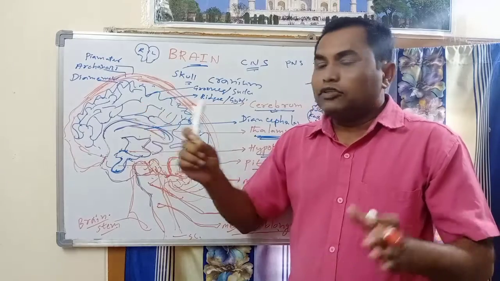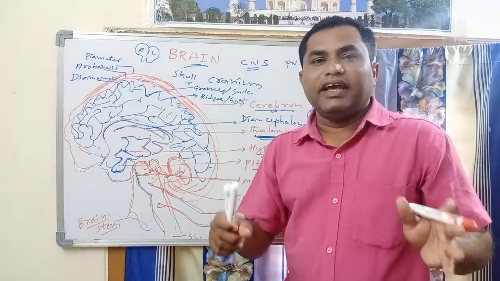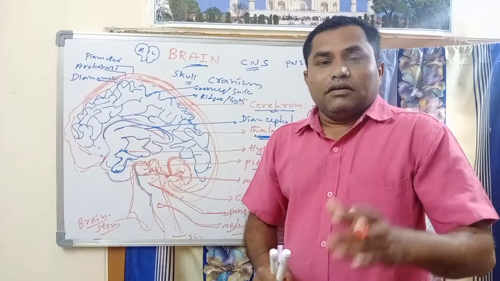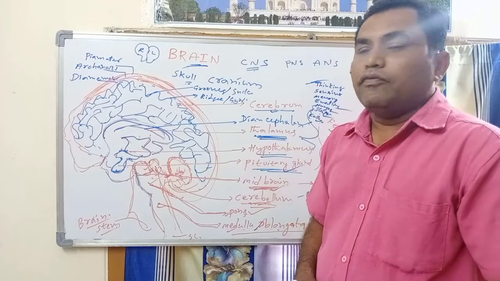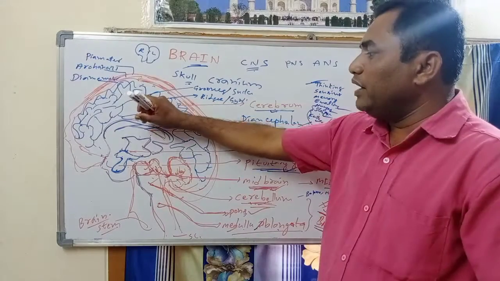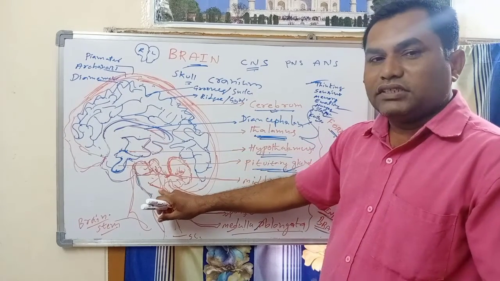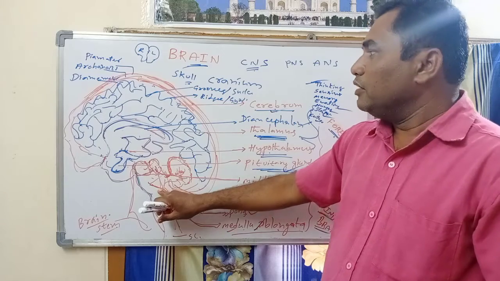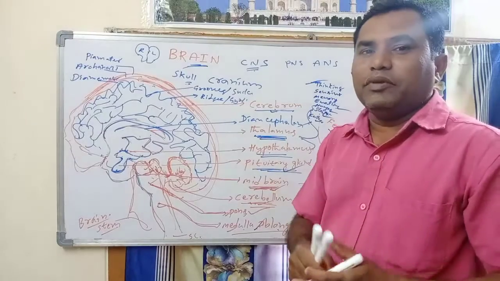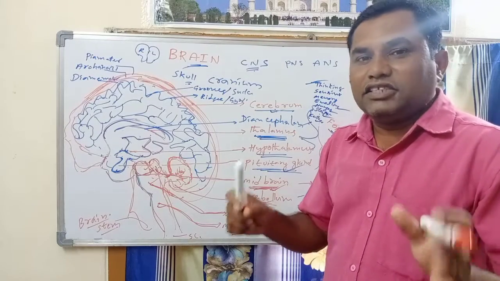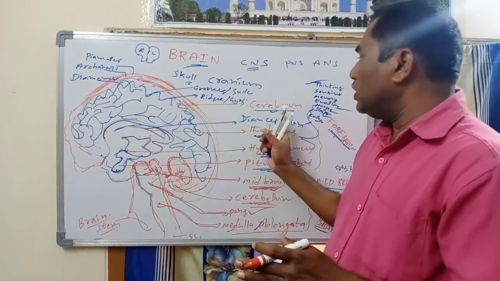So when you take the brain in total, it has three parts. The brain is divided into how many parts? Three parts. The first part is called the forebrain, the middle part is called the midbrain, and the down part is called the hindbrain. The forebrain is the largest part of the brain, and it is also called